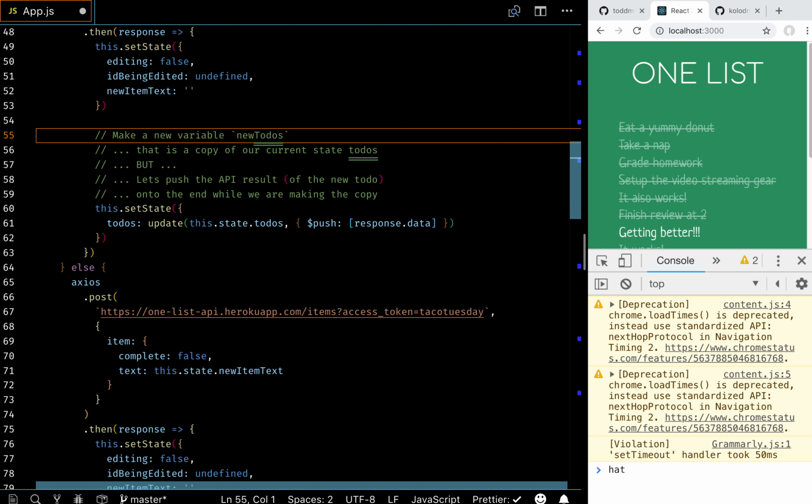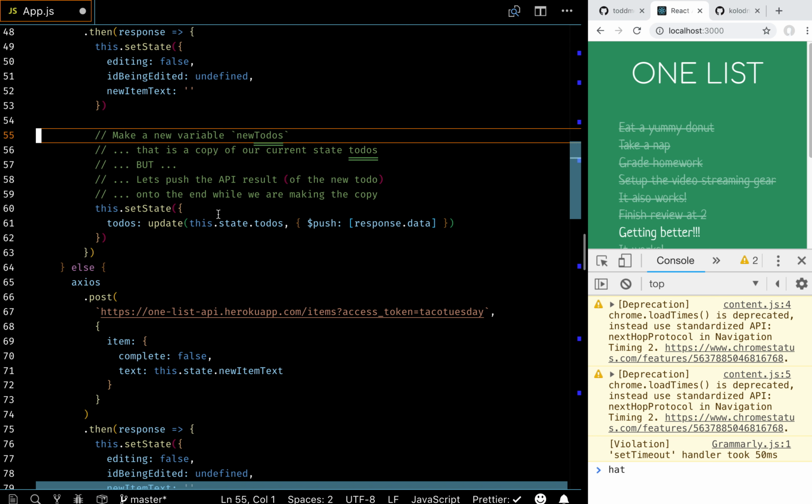Right? Except when we first started this, I said, hey, by the way, going in and manipulating the state directly is bad practice. And you're all like, oh, we don't want to do bad practice. I said, except the way to show it to you not doing the bad practice is a little mind bending, and that's using something like immutability helpers. Right? So if you have some state that is an object or an array, and you want to modify it in your state, this is how you should be doing it.